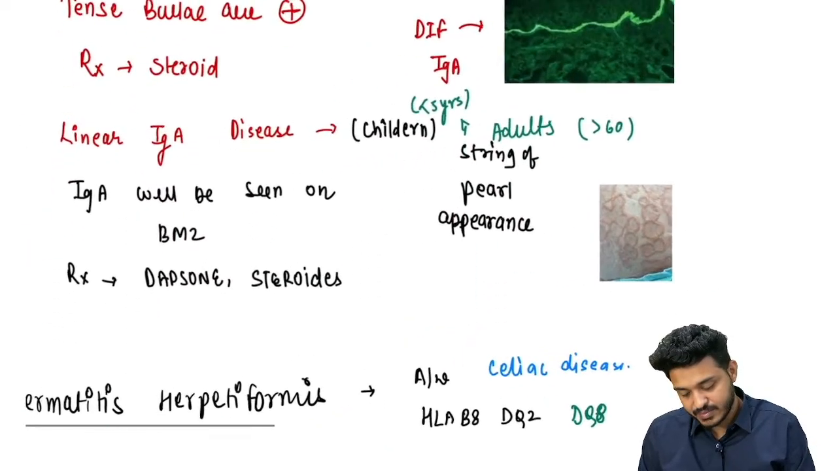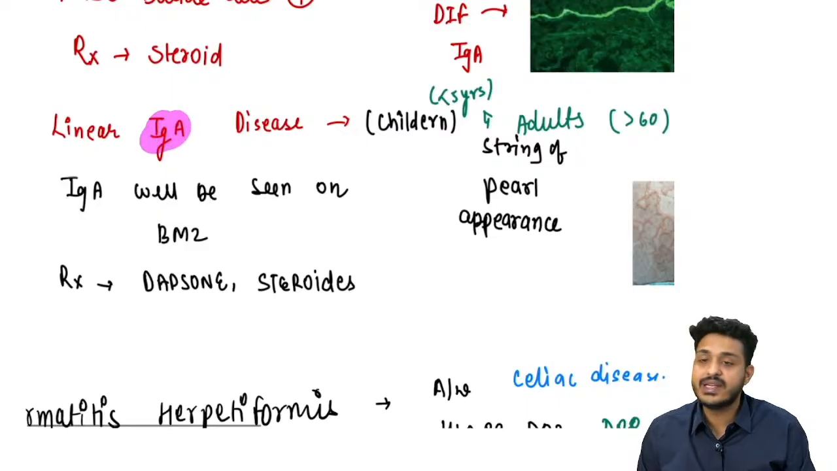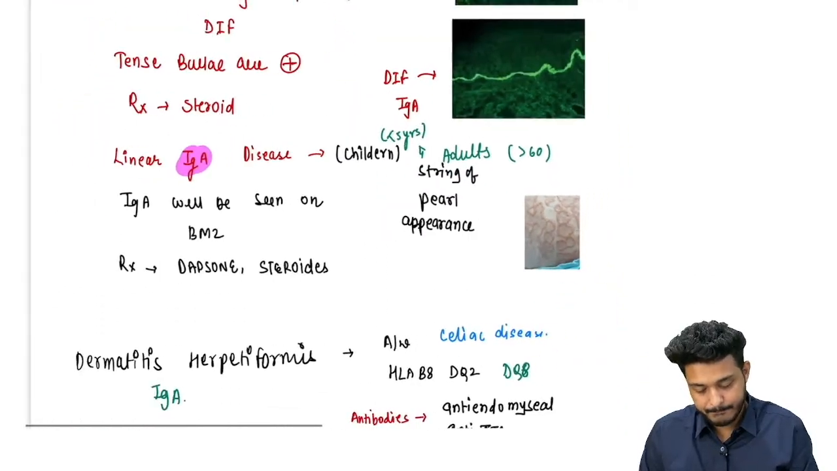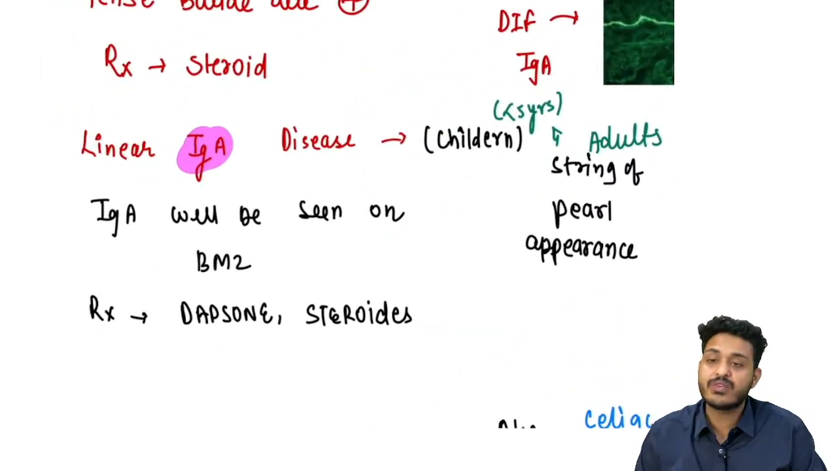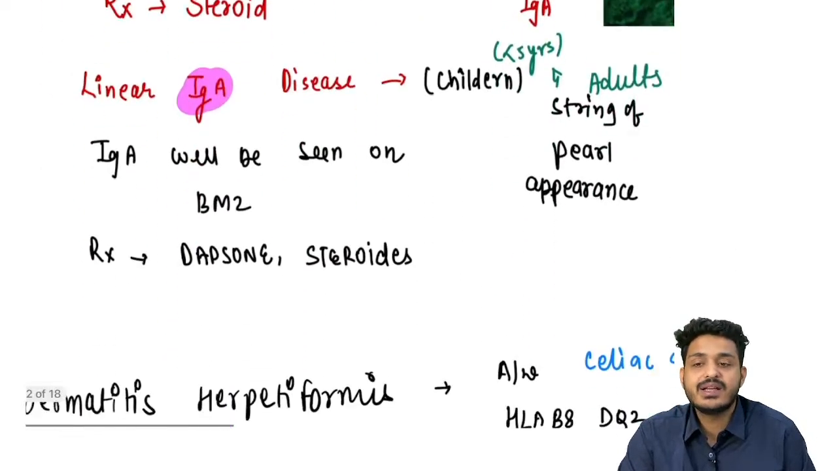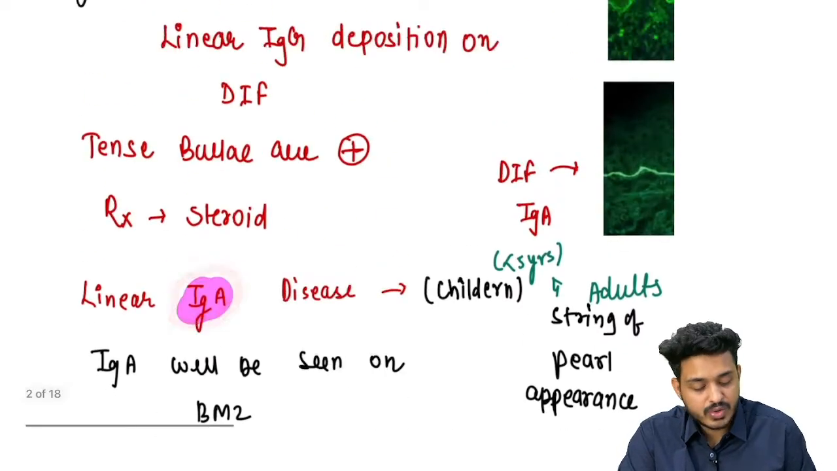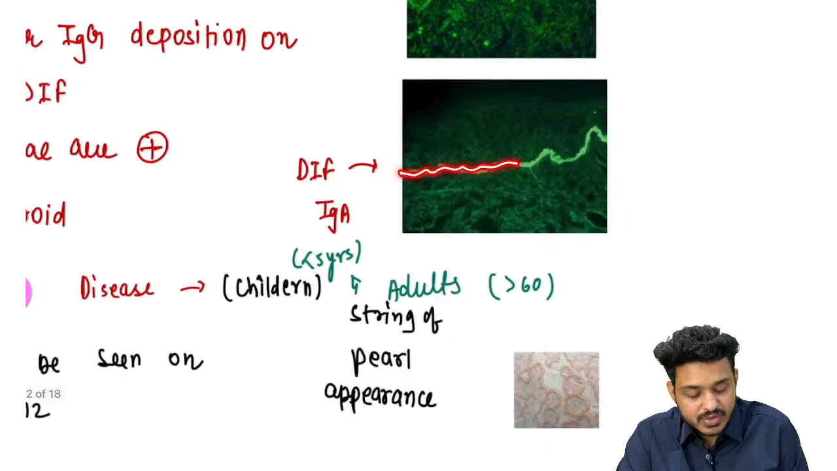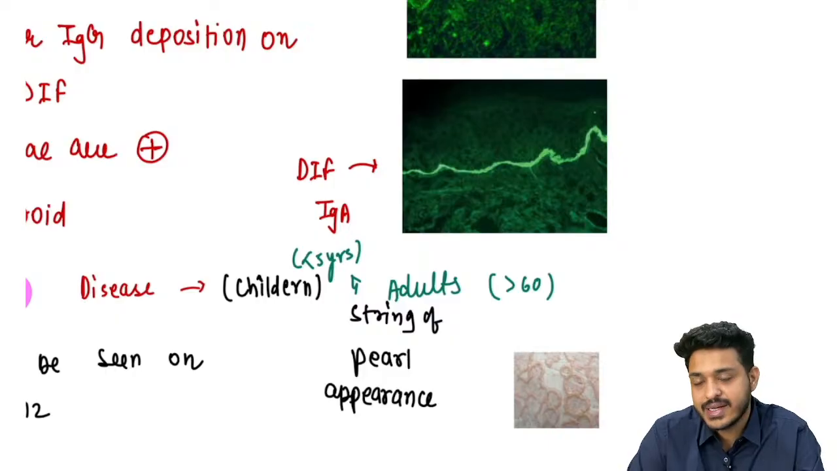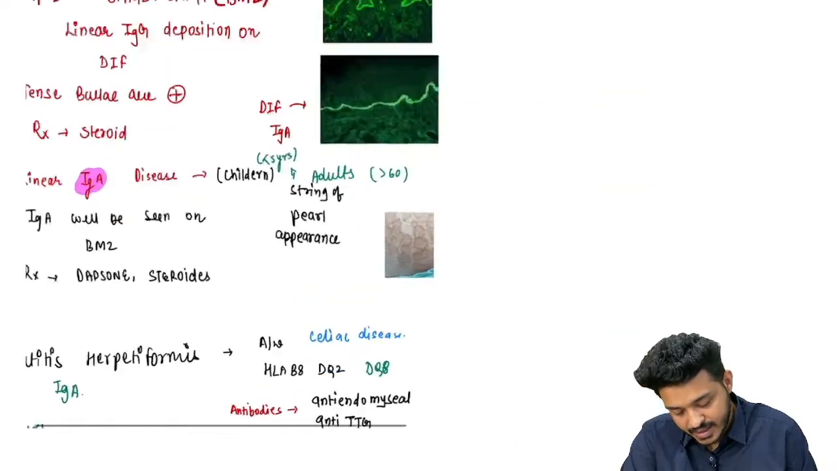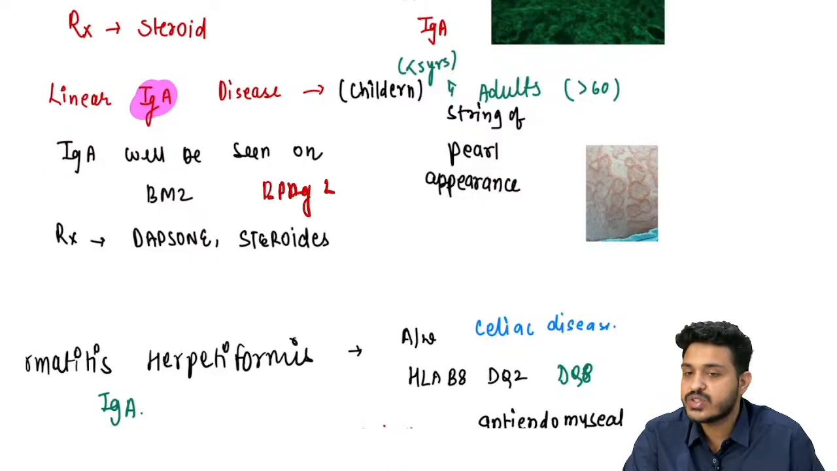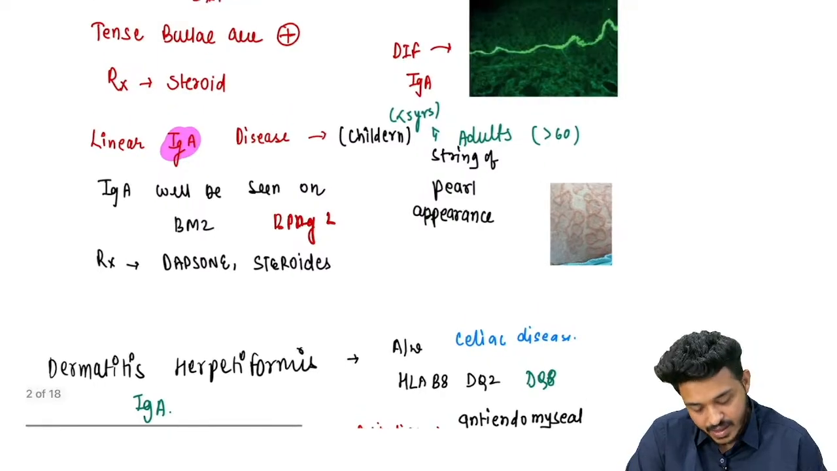The last thing we have is linear IgA disease. So linear IgA means what? The picture remains the same under DIF because the location remains the same. So here what will happen? The antibody will be different. Earlier it was IgG and C3 deposit, but here it is going to be IgA deposit. This IgA deposit is going to be there, right? And this disease is known as linear IgA disease, right? The antibodies are against the same BPAG1 and BPAG2 because they are present here.